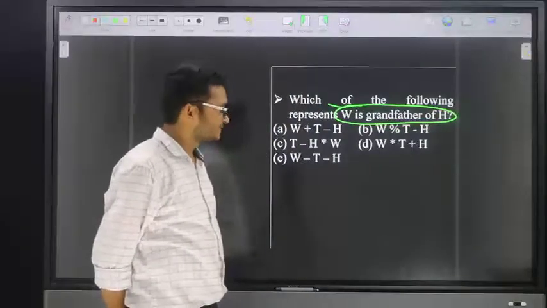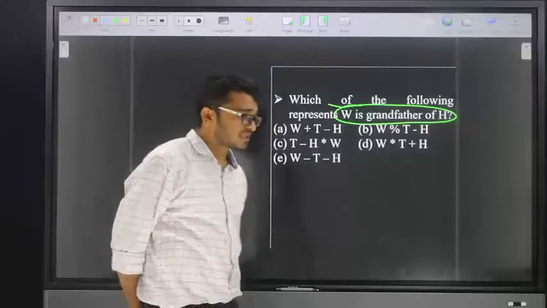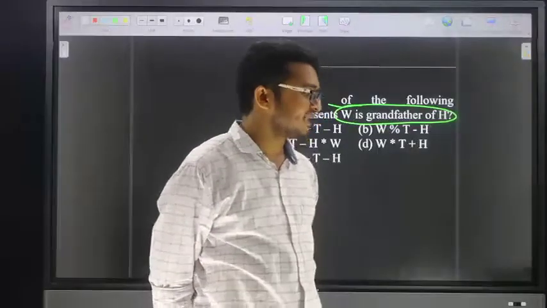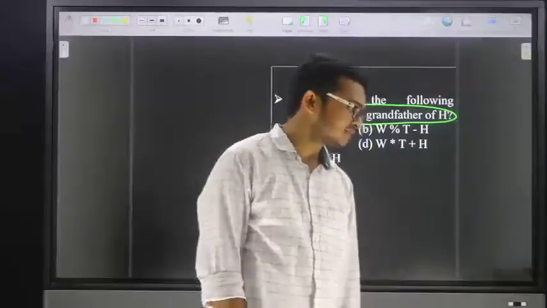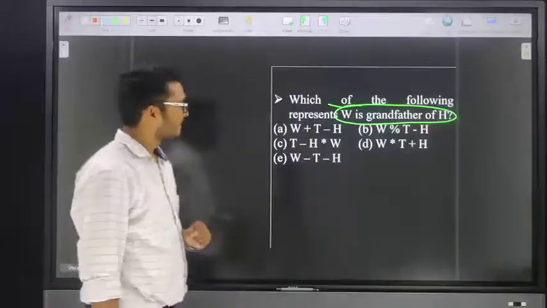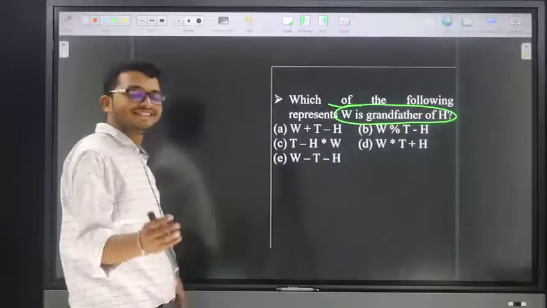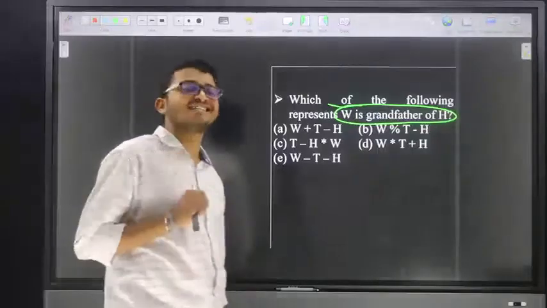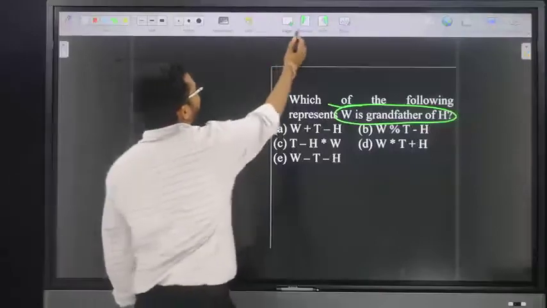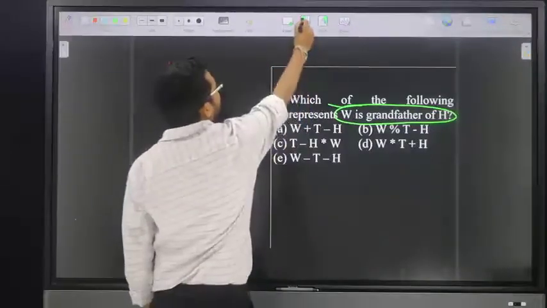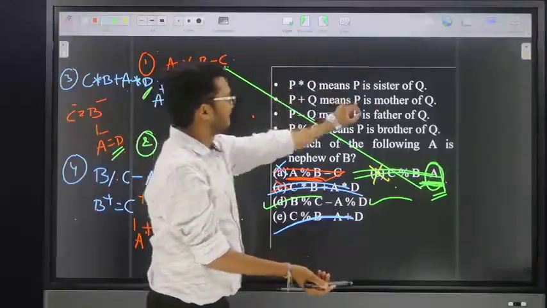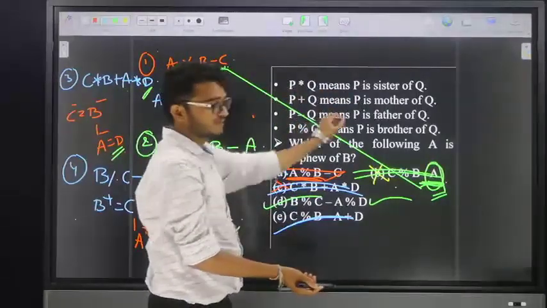Friends, the question is: which of the following represents W is grandfather of H? The answer is option number E. Once you know the logic, the conditions are not visible. In the previous question I already gave the conditions. The same conditions: star means sister, plus means mother, minus means father, percentage means brother.